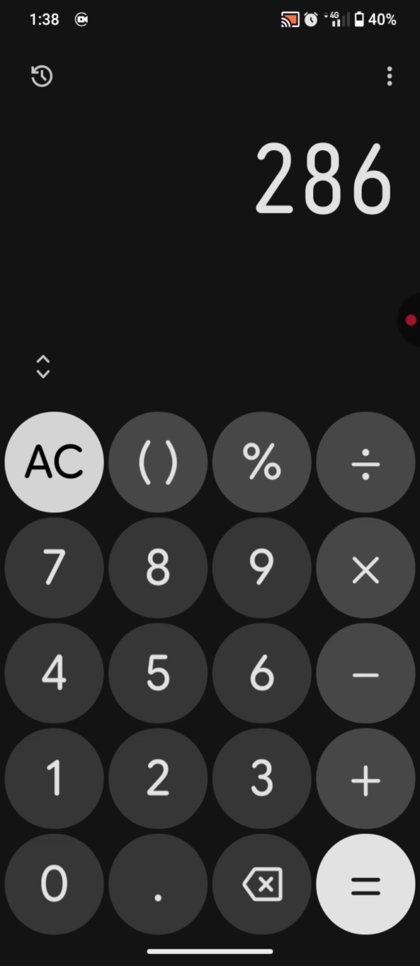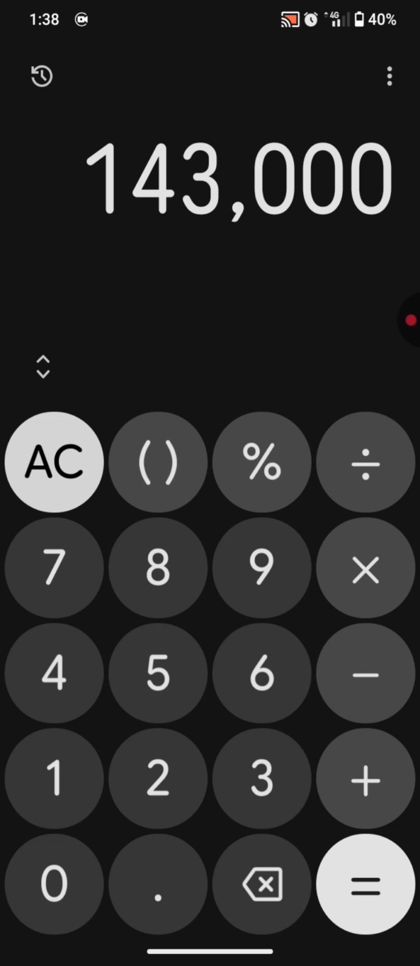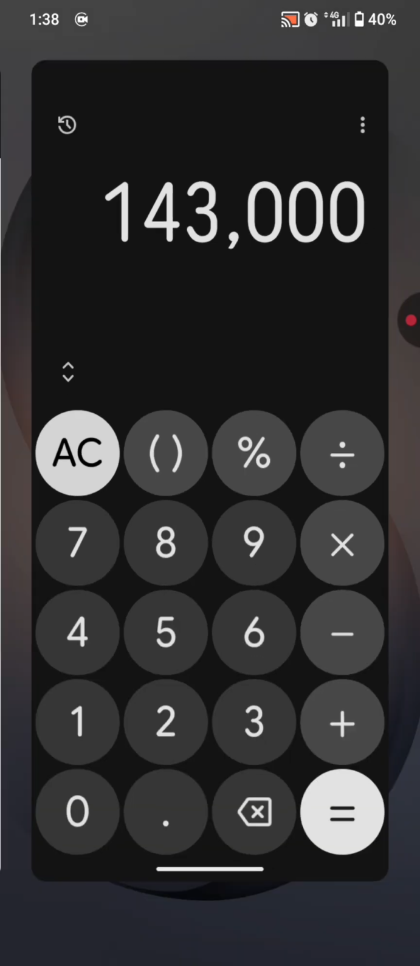Now, for those who started with 500 USDT today, you would have made a total of 143,000 Nigerian naira. For those who started with 500 USD today, who actually did arbitrage with 500 USD today, you will have made a total of 143,000 Nigerian naira. So that is it for that.